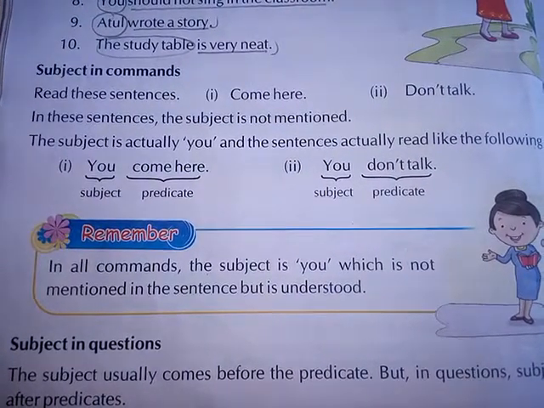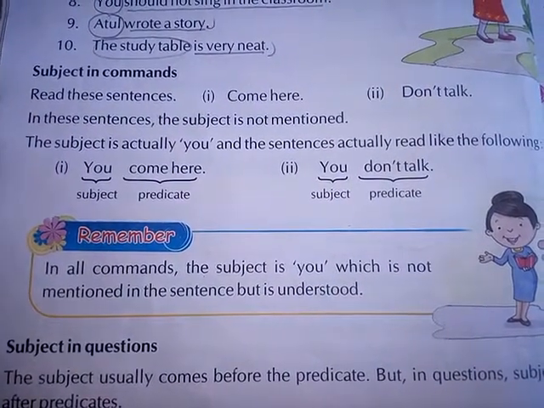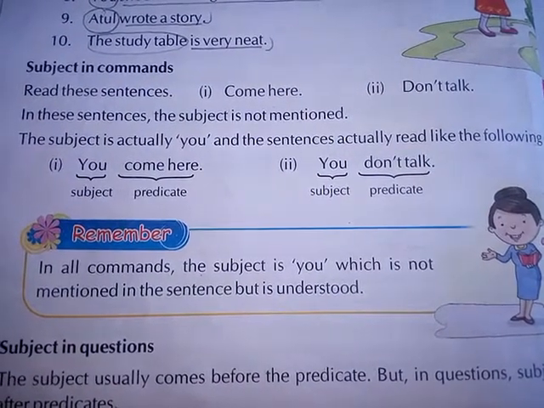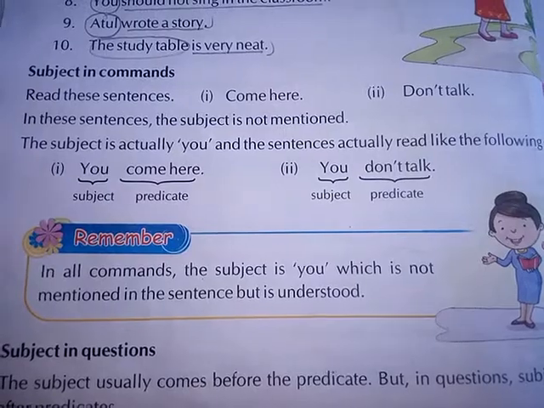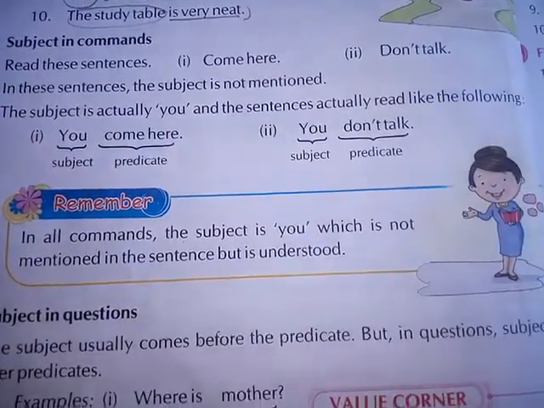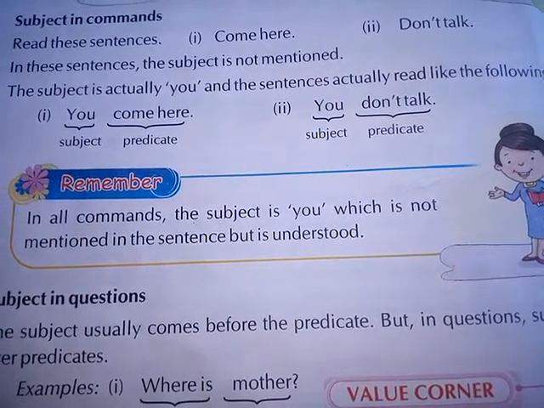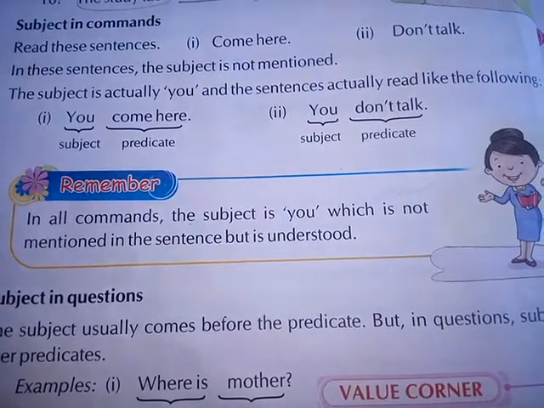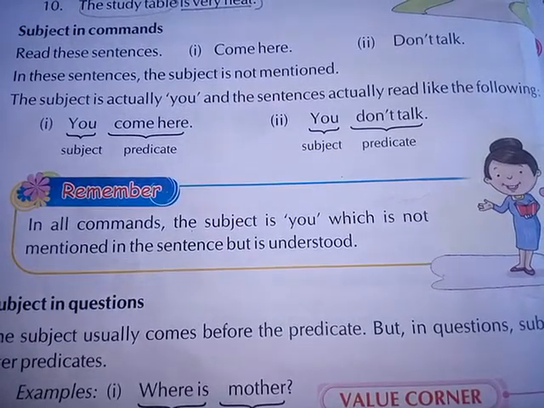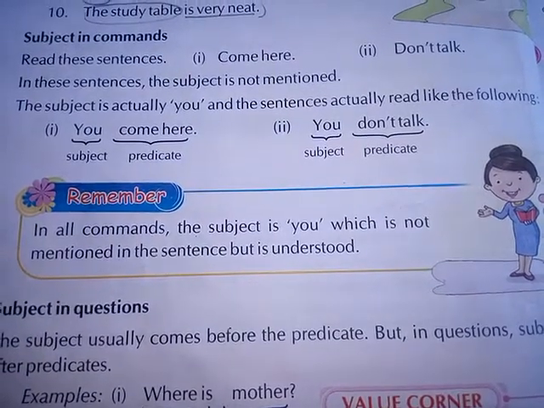So you is the subject and come here is the predicate. Second number, you don't talk. So in the second sentence, you is the subject and don't talk, that is the predicate. So remember, in all commands, the subject is you, which is not mentioned in the sentence but is understood.